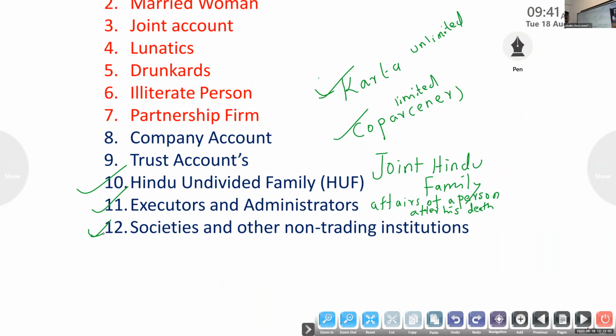Minor, married woman, joint account, lunatics, drunkards, illiterate person, partnership firm, company account, trust account, Hindu undivided family business, executors and administrators, societies and other non-trading institutions. Then we will study the details related to the partnership and the company. So types of customer is over.